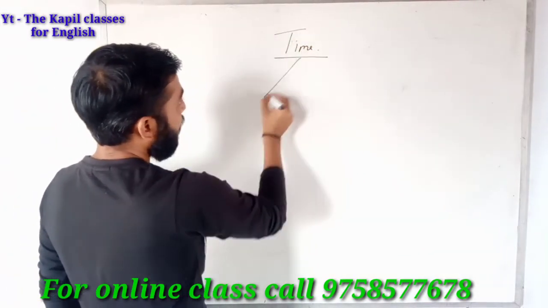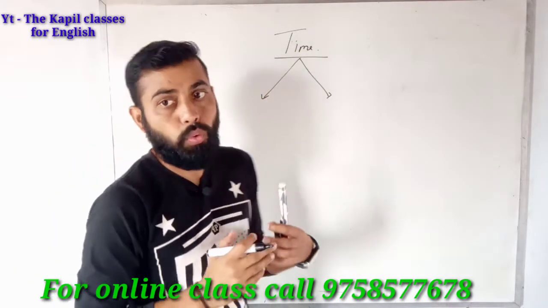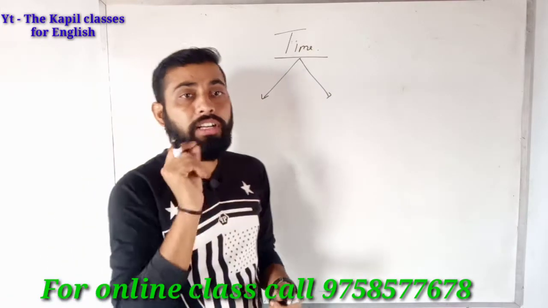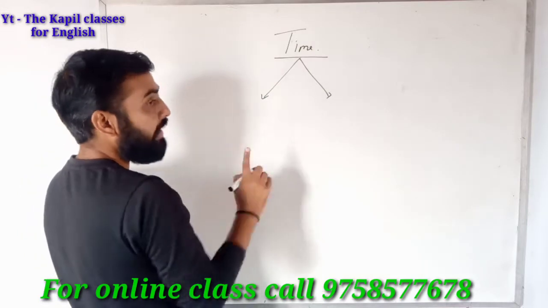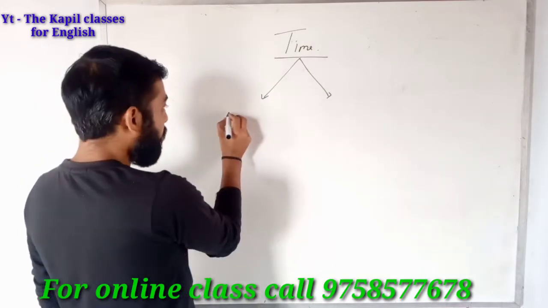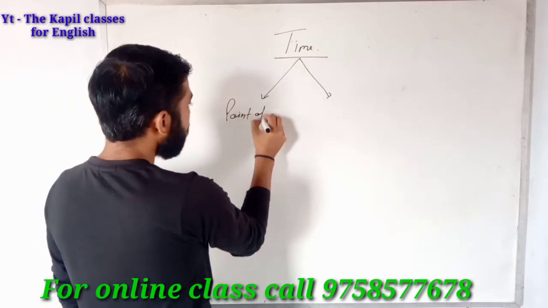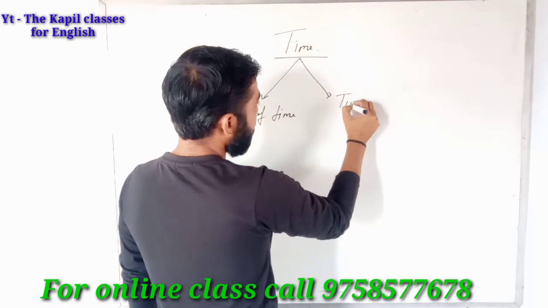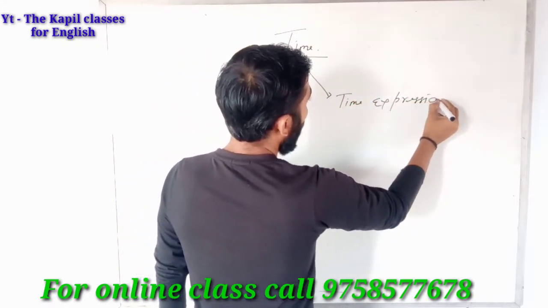As you know, in English many students get confused when they use time, and they don't know what time is in English grammar. So it has many definitions, but one definition I need to tell you: time is divided into two parts in English grammar. One is point of time and another one is time expression. What is point of time?